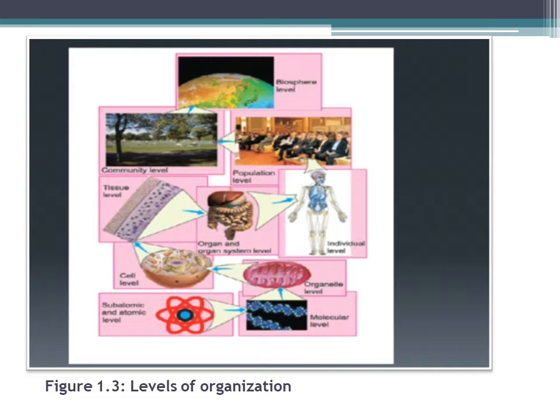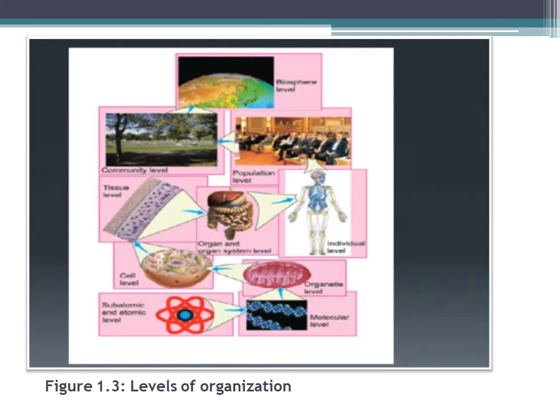This is a diagram of the organ and organ system level. In higher multicellular organisms, when more than one type of tissue having related function are organized together, they make a unit. This unit is called an organ. The next, the sixth one: different organs and organ systems are organized together, and they form an individual. This individual is also called an organism.